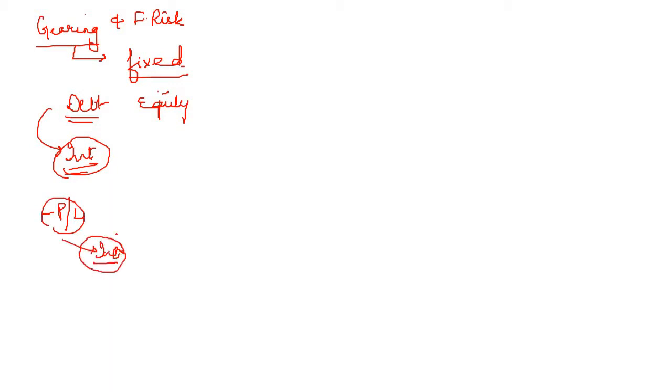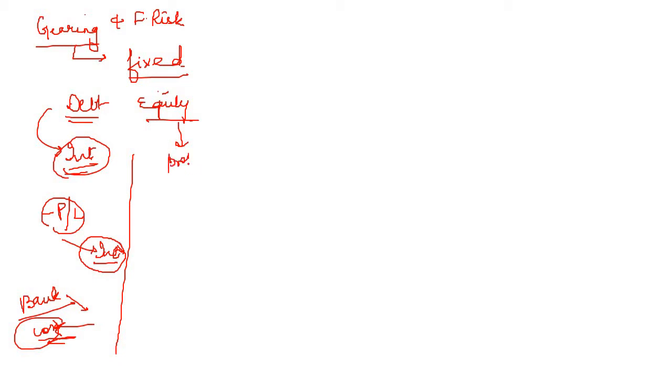Let's assume the debt has been taken from a bank. In case the organization makes a loss, the bank will not agree to forgo interest on account of the loss being incurred by the organization, isn't it? On the other hand, equity holders are owners. In case of a loss, equity holders will not get dividends if the retained earnings are not positive, right? So the equity holders get profits only when there are positive retained earnings, in the form of dividends. Otherwise, they are not dividends, right? So there is a fixed financial burden with respect to the debt portion. That is why debt is very important.